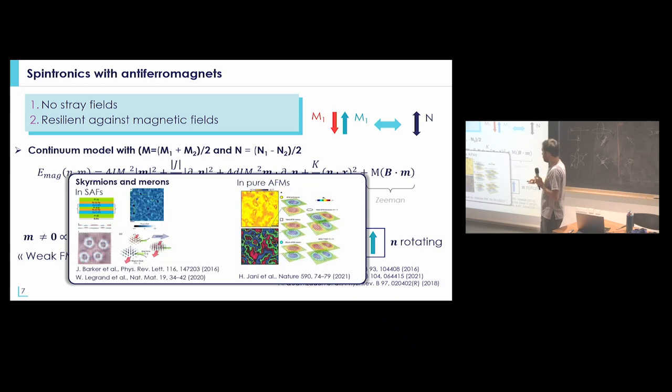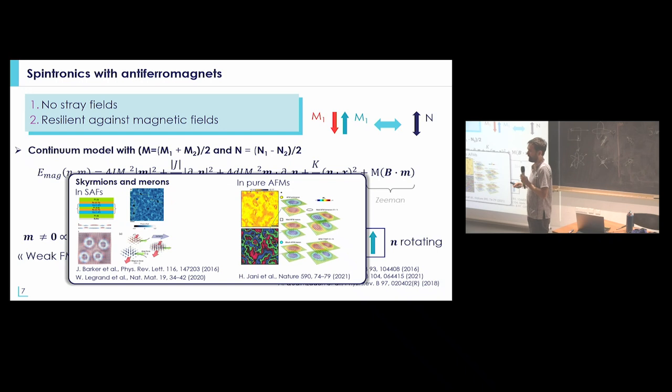You can have other types of spin texture. This was observed in synthetic antiferromagnets. That's probably the first real observation of antiferromagnetic skyrmions, but it's just a synthetic antiferromagnetic skyrmion. The key advantage of antiferromagnetic skyrmions is that you can compensate the Magnus force that you generally have when a skyrmion is propagating, which means that skyrmions cannot go really straight, but always have what is called a skyrmion angle.